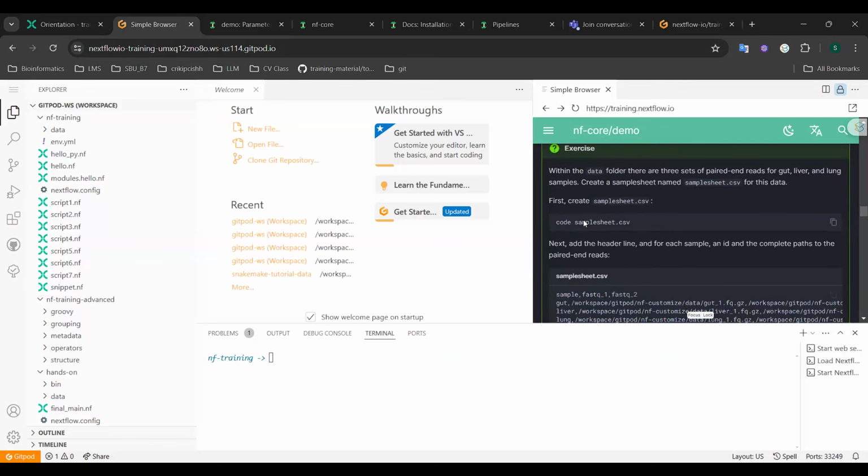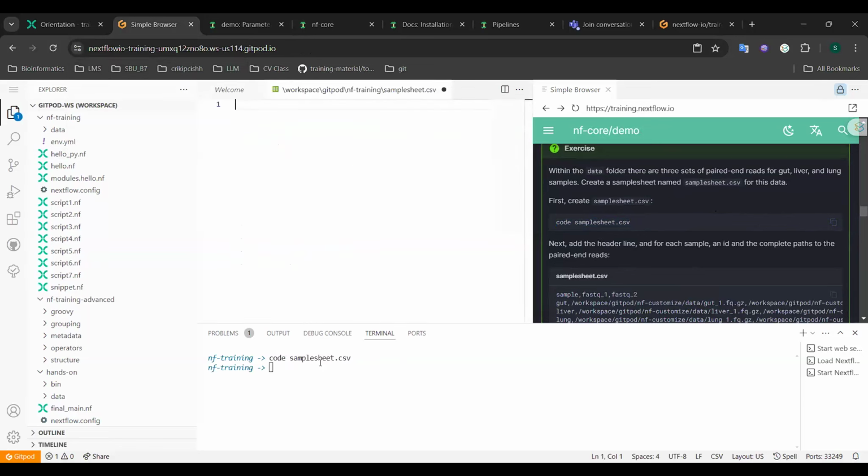To create this dataset, we write the command code samplesheet.csv into the terminal, or we can also just copy and paste it into the terminal. This command will open a new file named samplesheet.csv in your code editor.